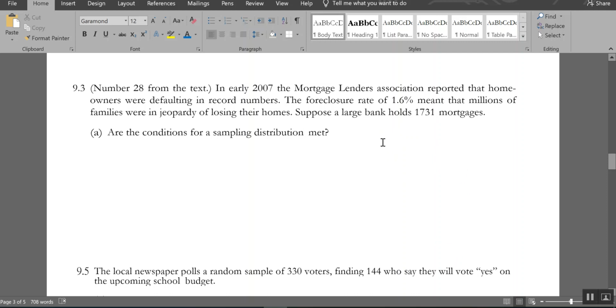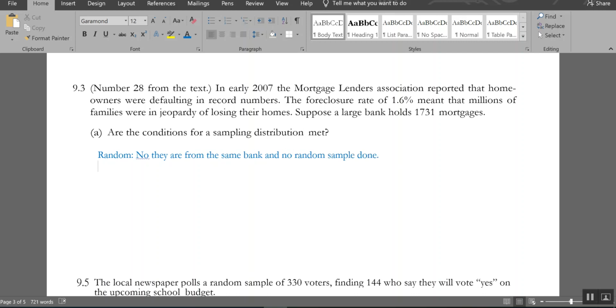So the first thing we need to check is, is it random? And the answer is no. They are all from the same bank and there's no sample even taken. So that was our first failure. Here's our second failure. Or no, wait, this'll be fine.